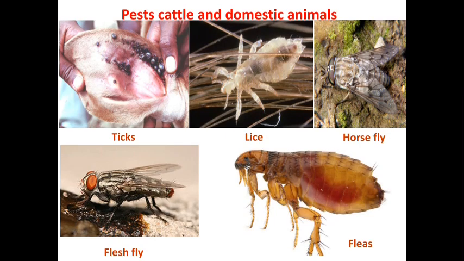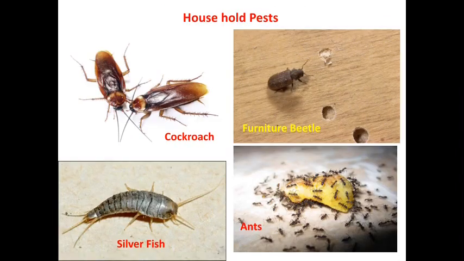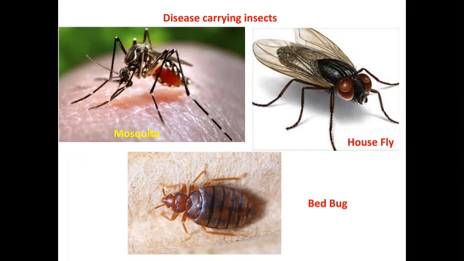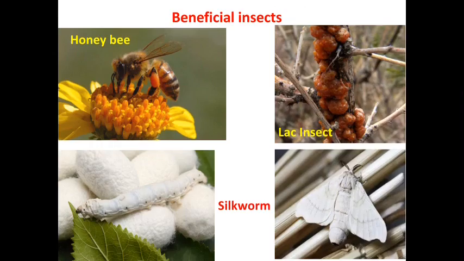These are the different pests of cattle and domestic animals: ticks, lice, horsefly, flesh fly, and fleas cause problems to domestic animals and our cattle. These are different household pests: cockroach, furniture beetle, silverfish, and ants. These are disease carrying insects: mosquito, housefly, and bed bugs.